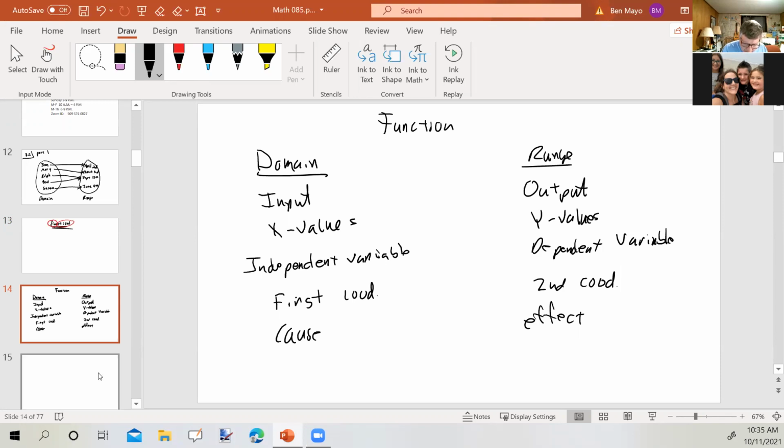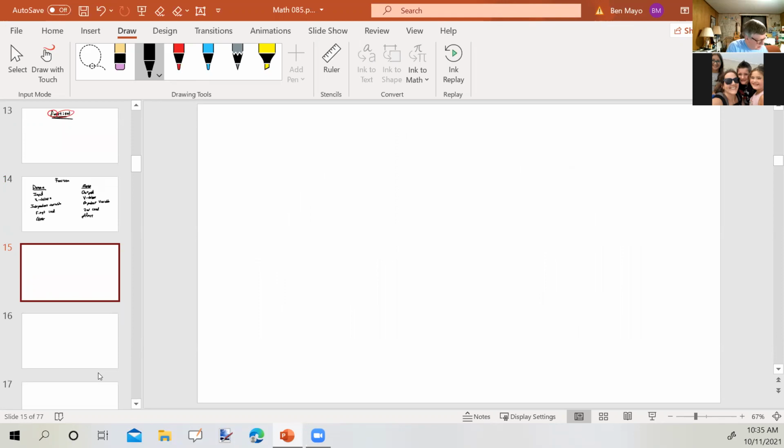All right. So what I want to do now is take a look at some examples. This says, find the domain and range of each relation. And we have the following set of ordered pairs.